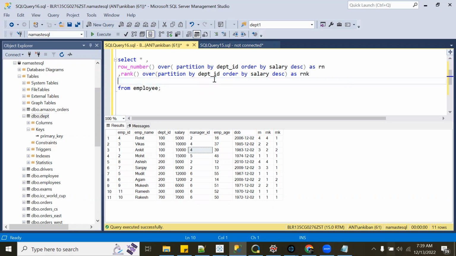Ankit, why is there 1, 1, 1, 1, 1 here with Mohit, Sanjay, Asis after this one? After this 2, it should be 1, 2, right? I'm saying partition by department ID and salary. So the combination of department ID and salary will be a window now. Whenever department ID and salary are the same, that is one window, and within that window, I'm giving row numbers 1, 2.